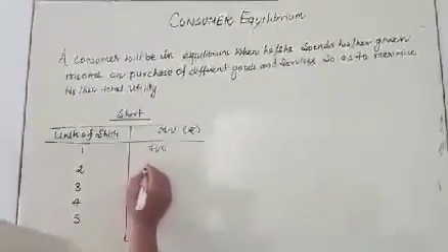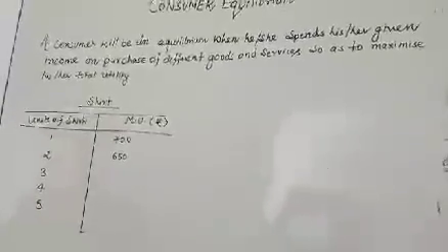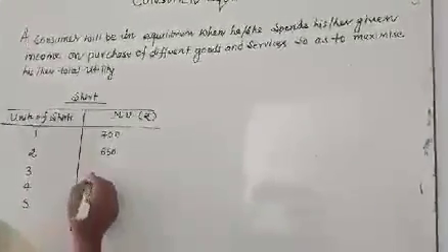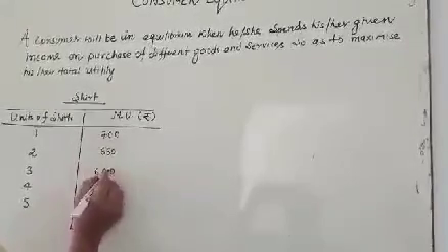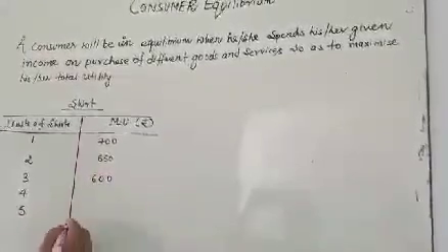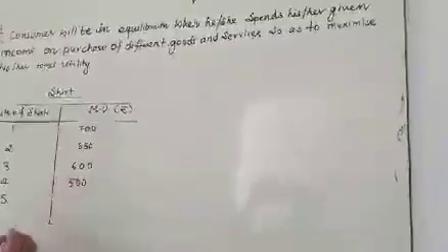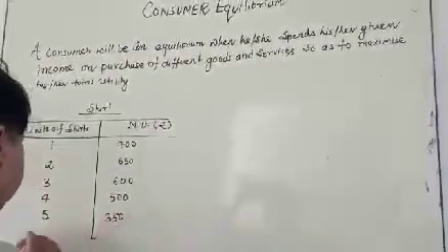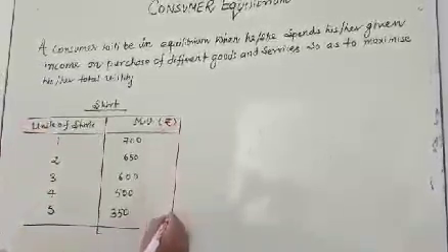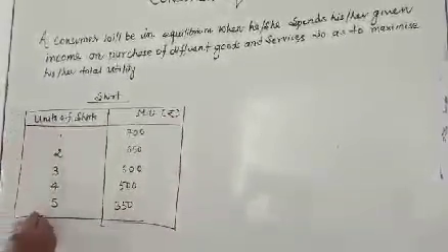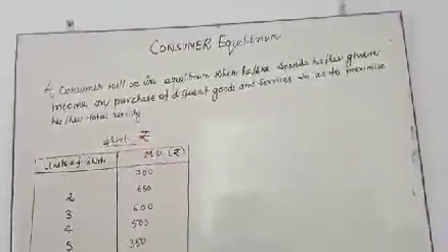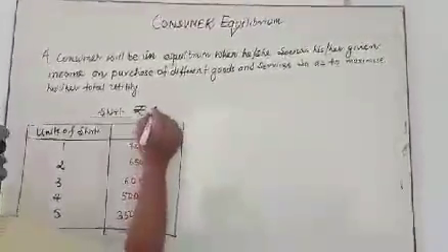The third shirt's marginal utility is 600, the fourth is 500, and the fifth one is 350. This is the situation I am going to explain, and the price of the shirt in the market is equal to 600 rupees.